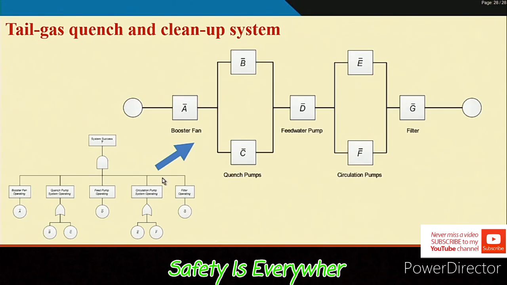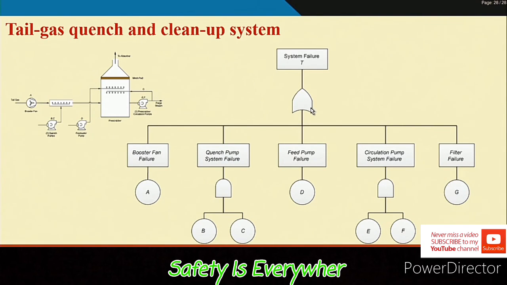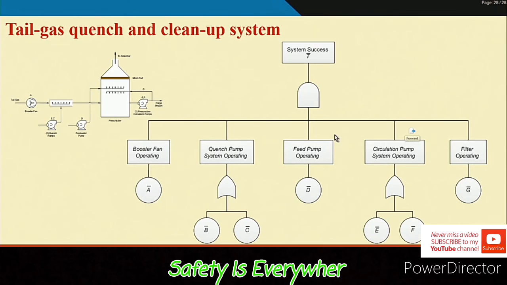When we are talking about system failure, we have used OR gate here and AND gate here. When you are going for success, OR gates are replaced by AND gates and AND gates are replaced by OR gates. That is the difference between the success tree and the fault tree.